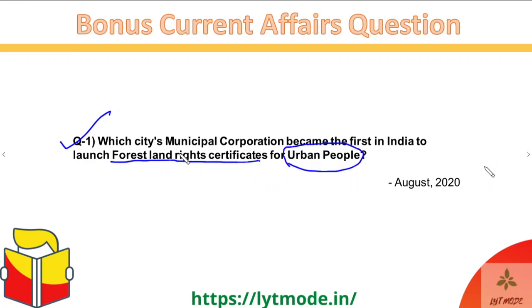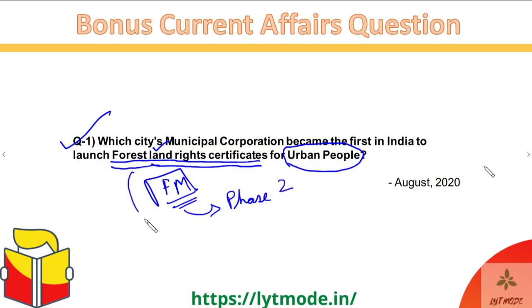And it is very important for you because land right certificates are a direct part of the F&M or the finance syllabus for RBI grade B. So it becomes important for phase 2, but it is also important because forest land right certificates can directly be asked in the GA syllabus for phase 1 as well. Okay, guys, so it's a very crucial question, plus it has happened very recently in August 2020, so you need to know the answer. If you know, then put it as the answer 1 in the comment section below. Okay, guys, so let's move ahead then.